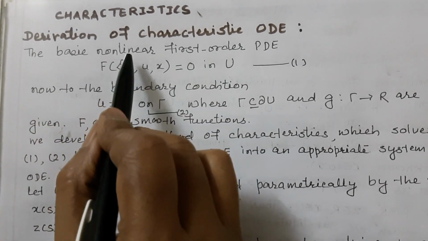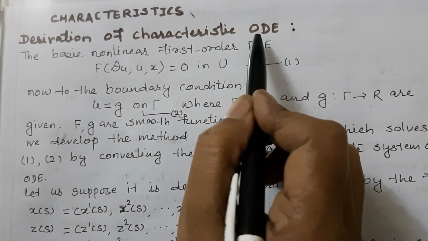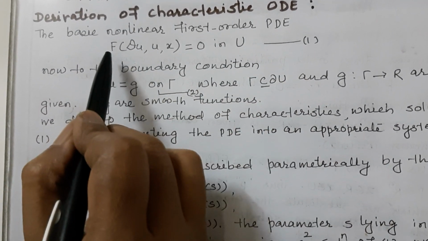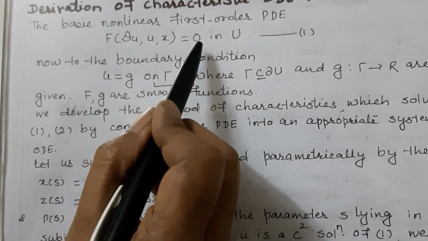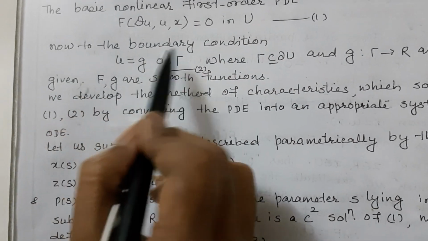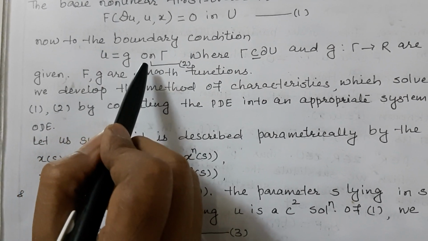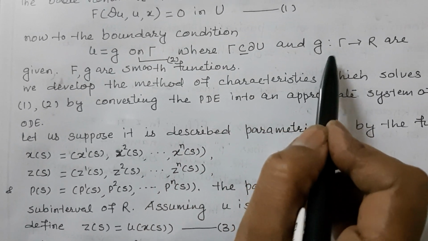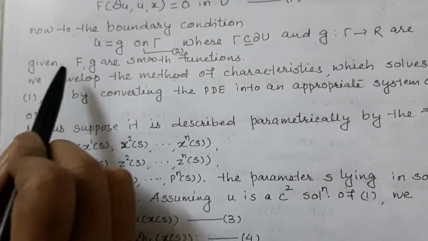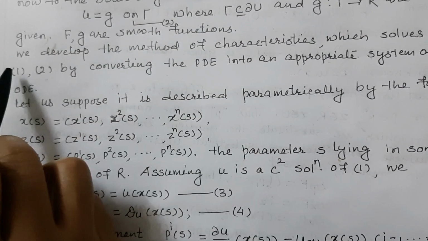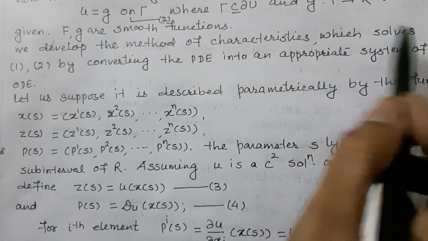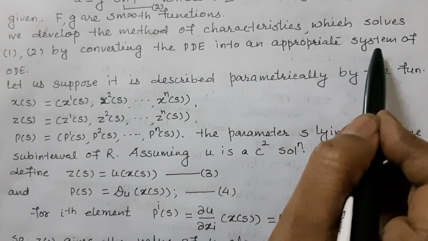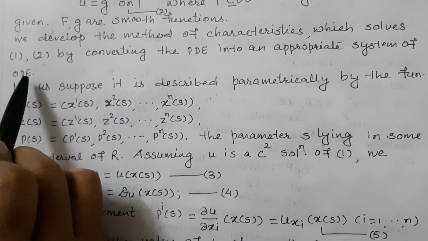Characteristics: derivation of the characteristic ODE. The basic nonlinear first order PDE F(Du, u, x) is equal to 0 in U, with the boundary condition u is equal to g on gamma, where gamma is a subset of the boundary of U and g is a function from gamma to R, given F and g smooth functions. We developed the method of characteristics, which solves equations 1 and 2 by converting the PDE into an appropriate system of ODE, ordinary differential equations.